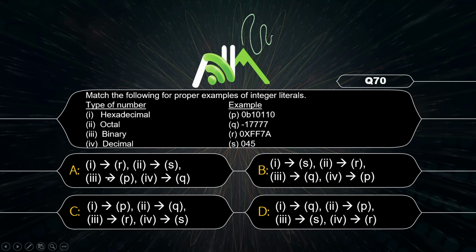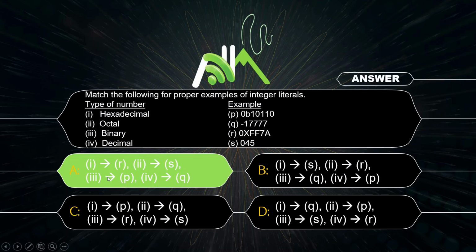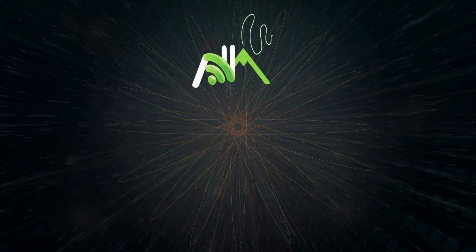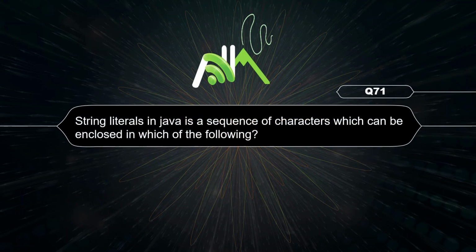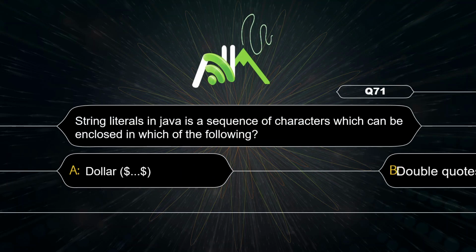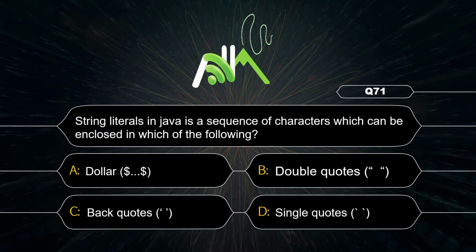So the correct option is A. Here try to understand: character literal represents a single character. String literal represents a sequence of characters enclosed in double quotes. Correct option is B.